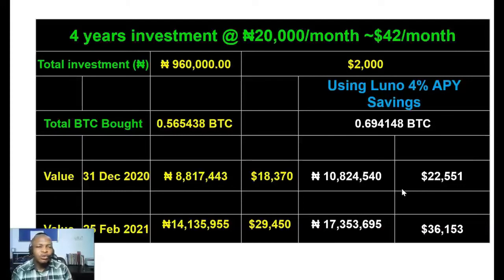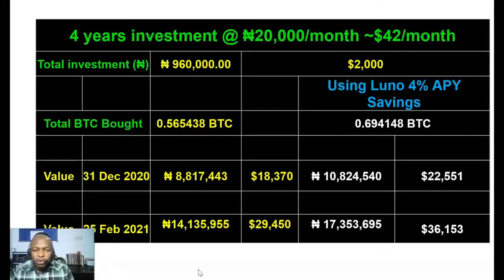This is how Luno's saving wallet works and how you can actually use it. But the thing with Luno now is that you cannot actually put naira into Luno because of the recent CBN ban. Luno is still working out ways to actually do this. But if you're in other countries like South Africa and every other country, you can actually do this with Luno.